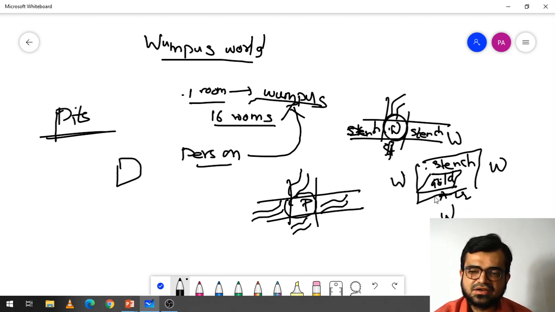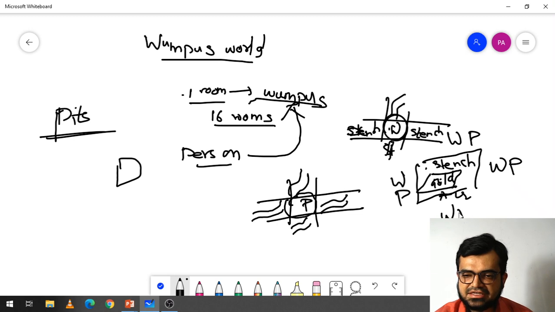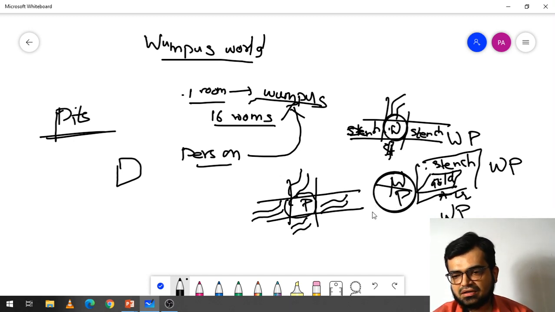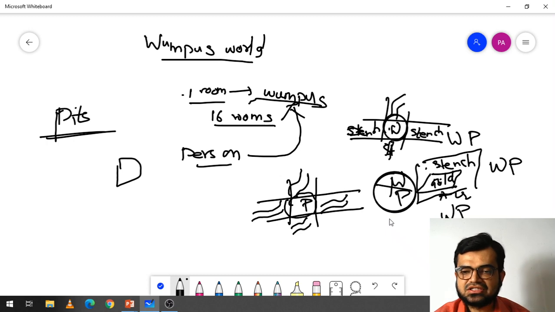If air is there in this room, it means that in any one of the rooms a pit can be here, or here, or here. But remember, in the same room both will not be there. Neither the Wampus nor a pit will be there at the same location. Two of them will not be in the same location. Okay, so these are the conditions, or you can say the prerequisites, in order to play the game.